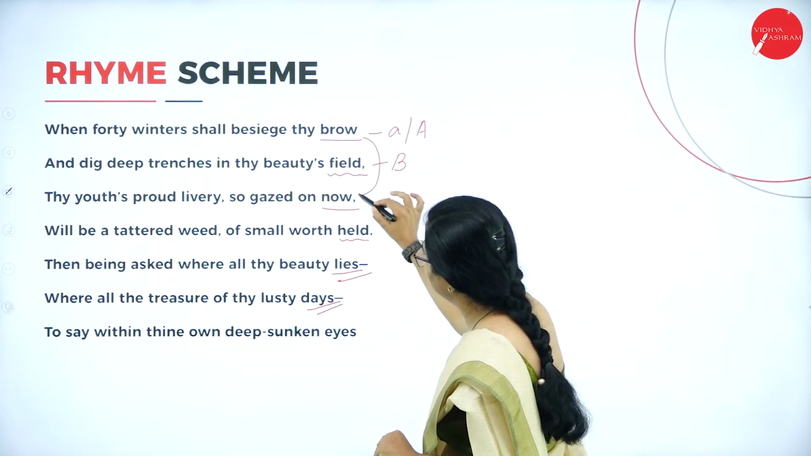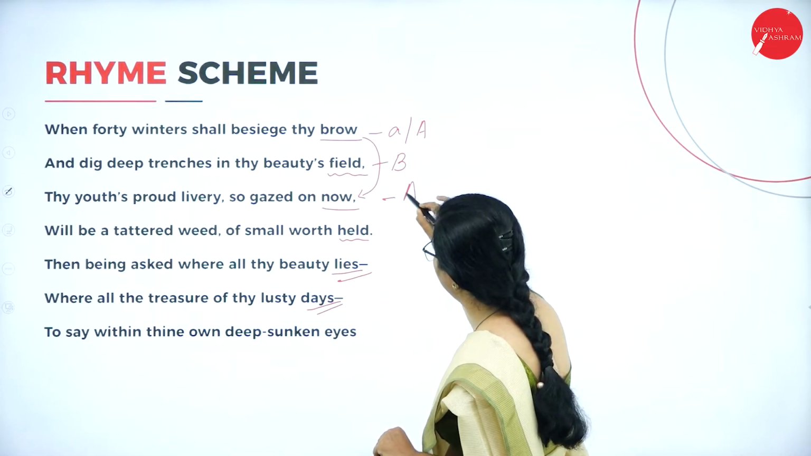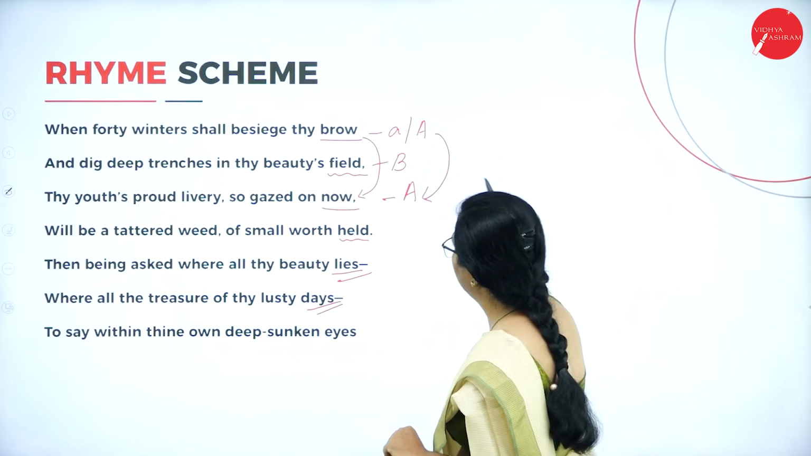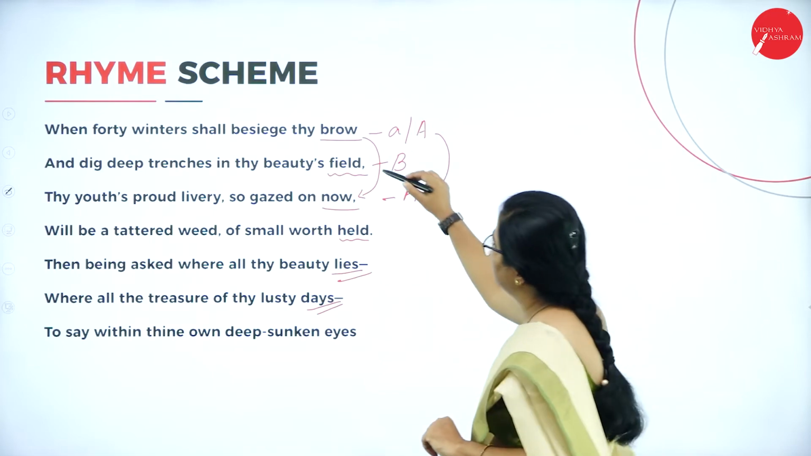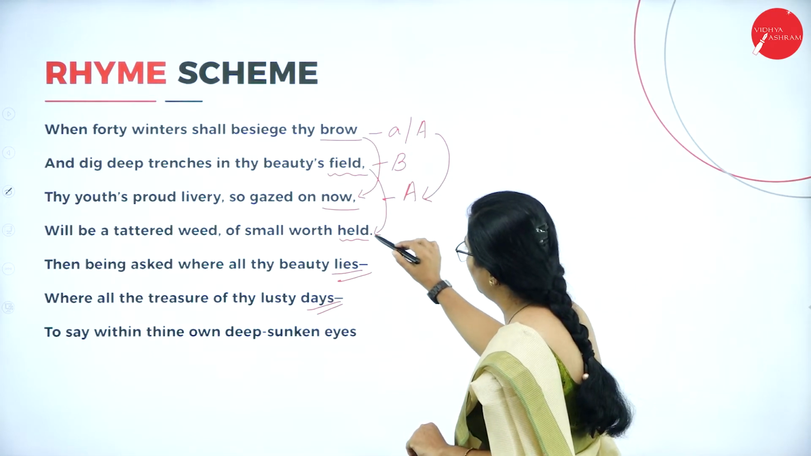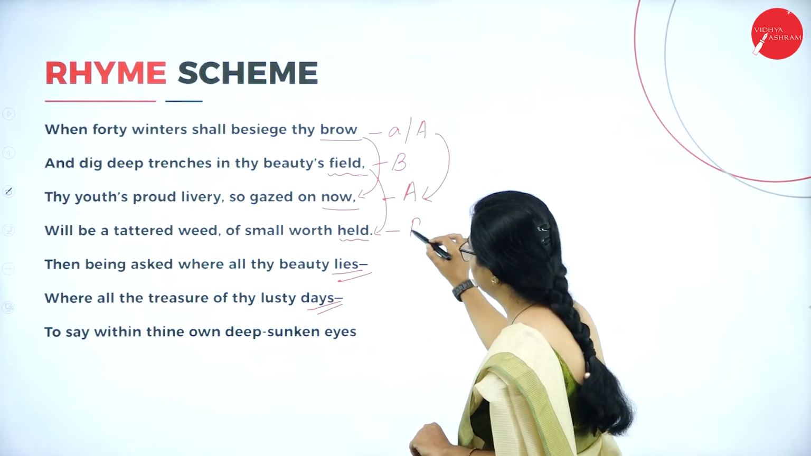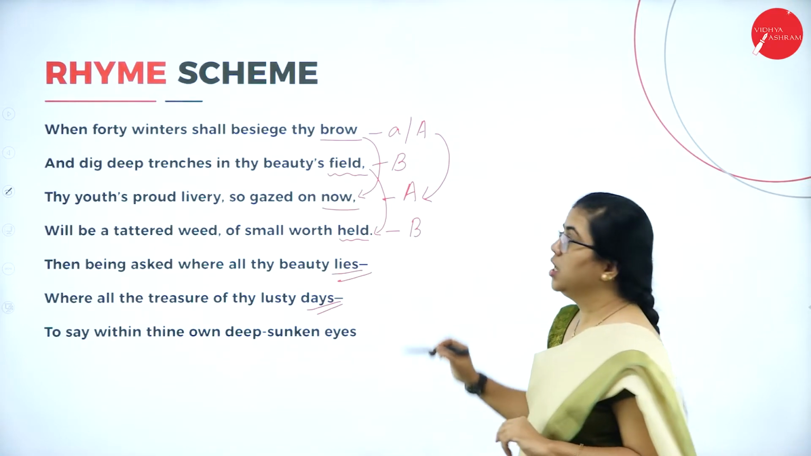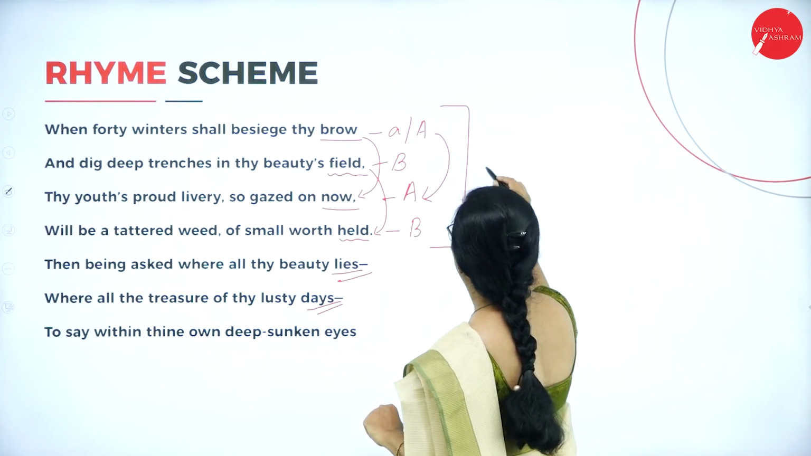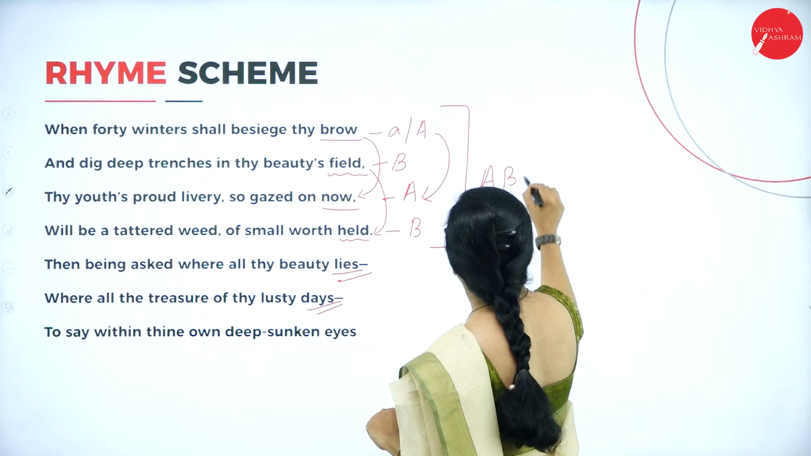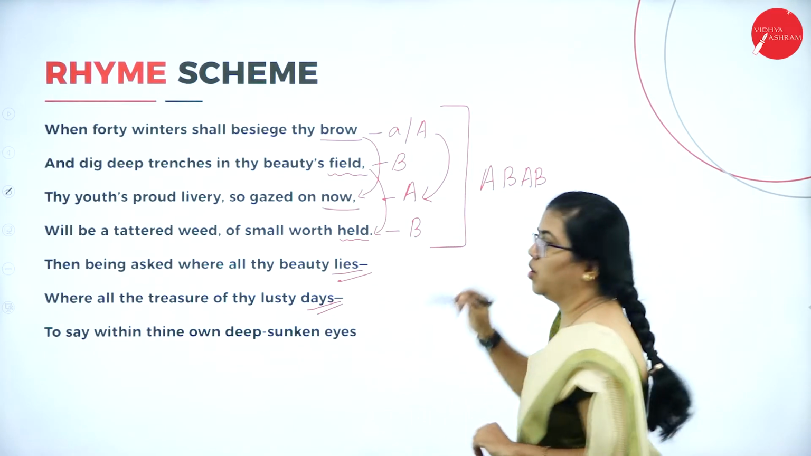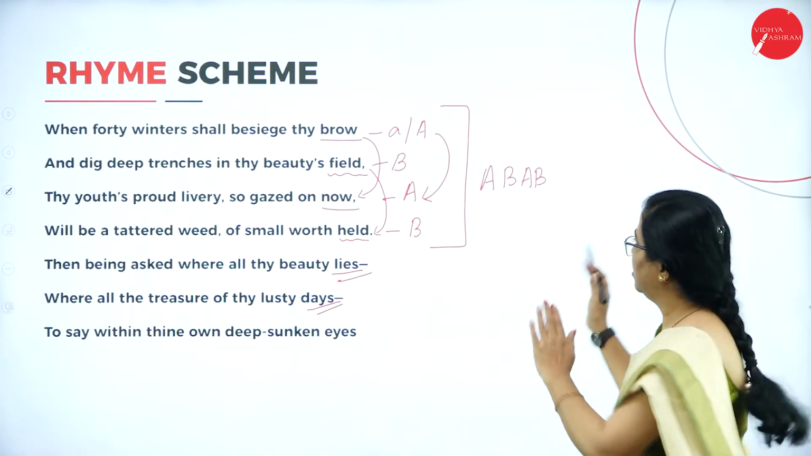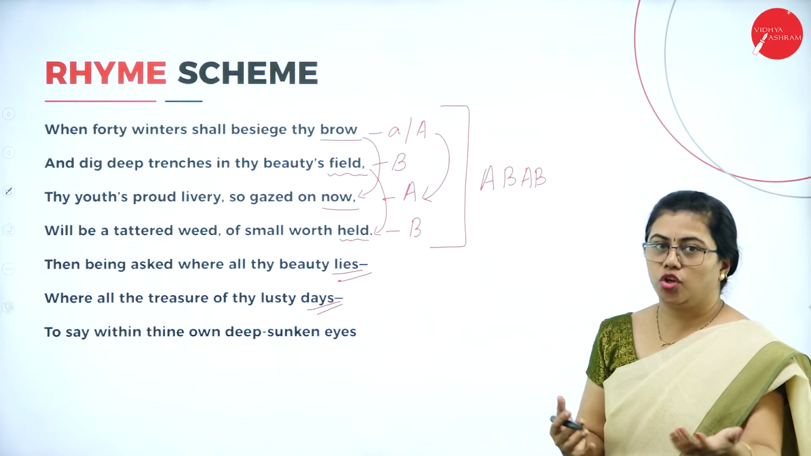This rhymes with this, so I'm giving a similar name. Like what name I gave here, the same name I'm giving here. This rhymes with this, so for this also I'm giving the same name. Okay, so what is this altogether? It is A, B, A, B. So this is the rhyme scheme for the first quatrain.